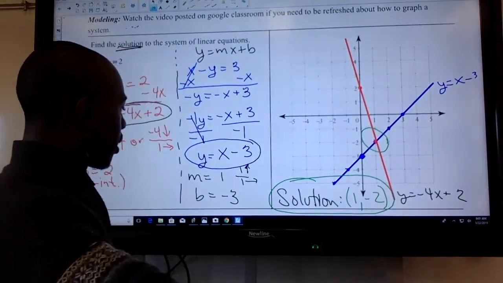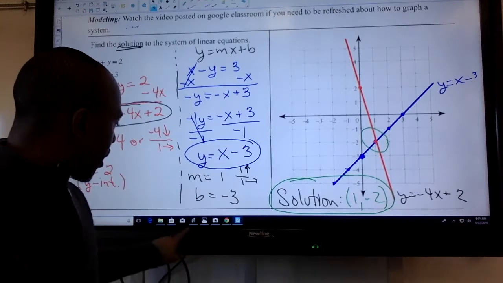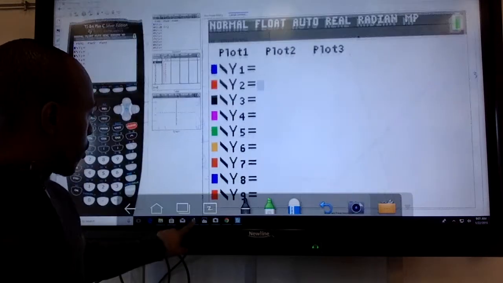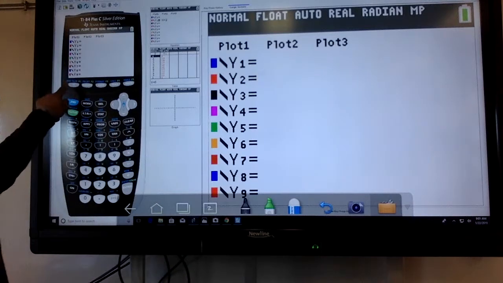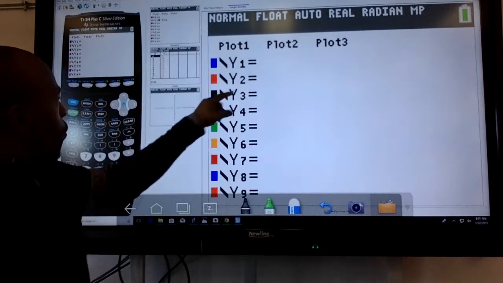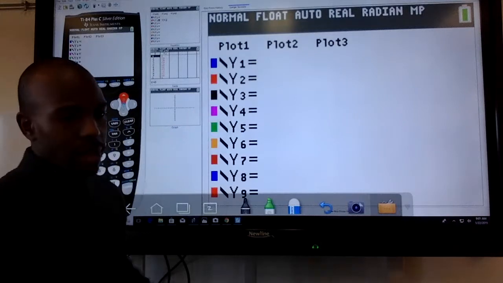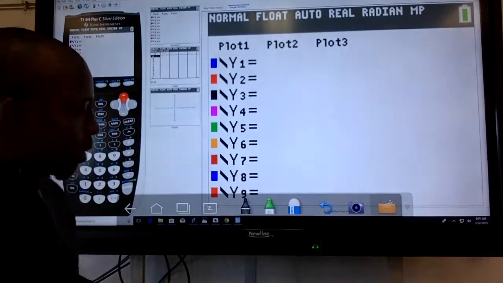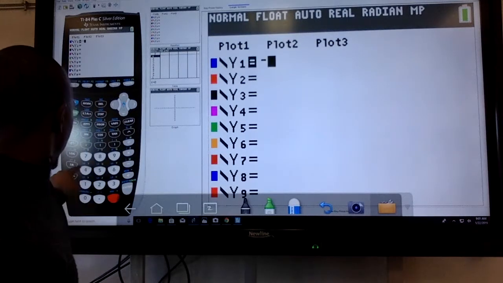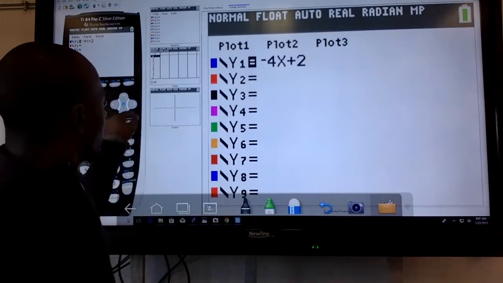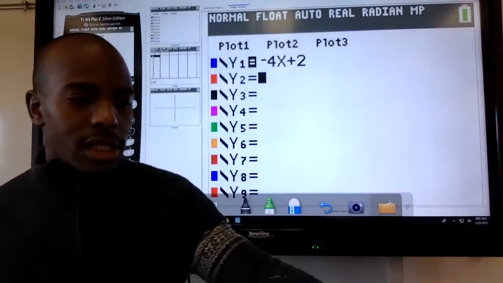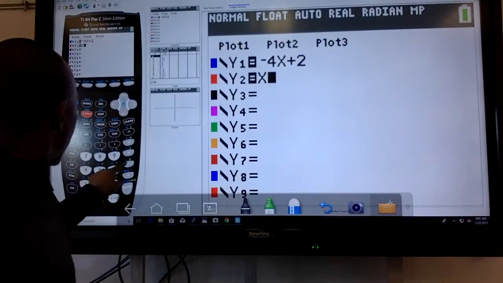I would go to my calculator. Go to your y equals. Hit y equals on the calculator. It's the top left button. Then you type in both of the equations. So start with y1, right? I would type in negative 4x plus 2. Awesome. Go down to the second equation, right? On the second equation, type in x minus 3.